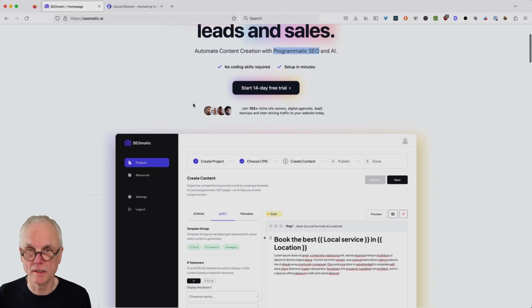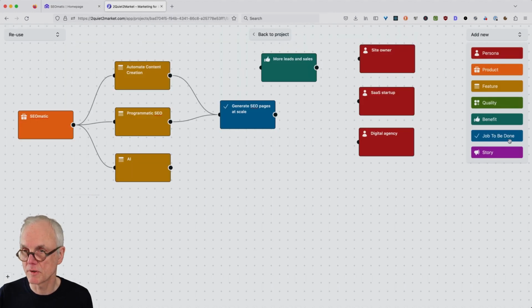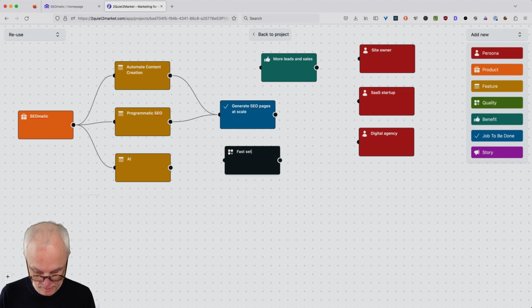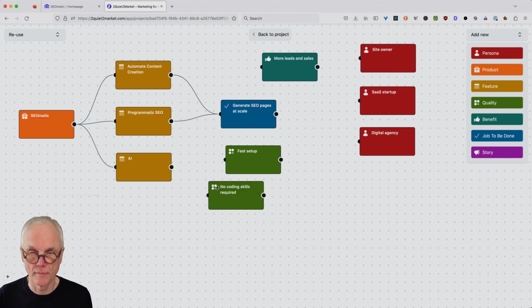Okay, what else do we see here? No coding skills required, setup in minutes. Okay. This could be a quality, for example, fast setup, or no coding skills required could be also a quality. No coding skills required. Okay.